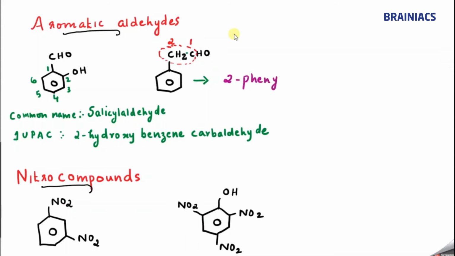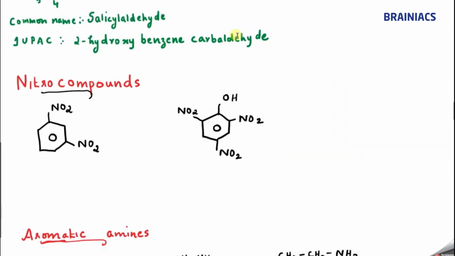2-phenyl eth, since the word root has 2 carbon atoms, ethan-1-al, 2-phenylethanal. That is the correct answer. Understood? So I hope you are now getting it. It's very easy. Okay, now we'll go to the next, the nitro derivatives.